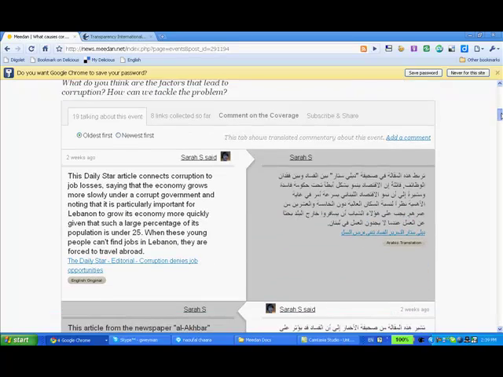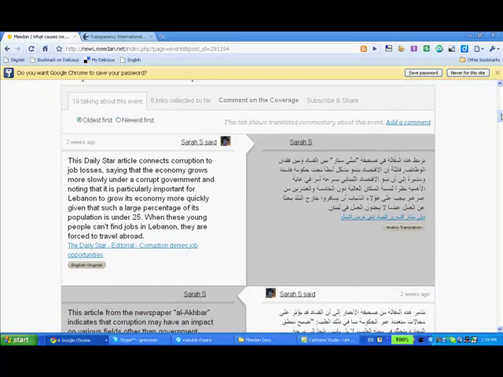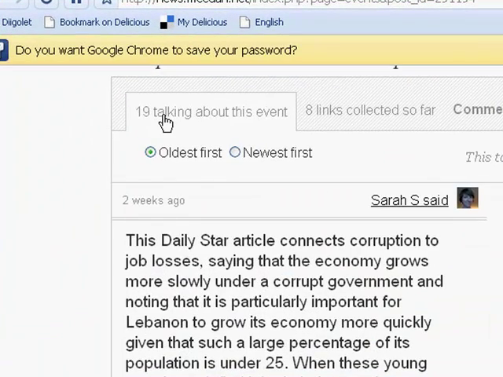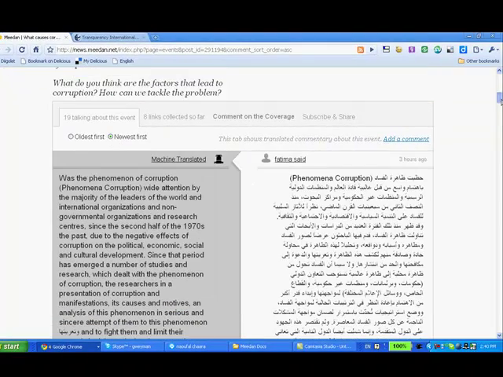Below we can actually see the discussion taking place, and you can see that from this top tab we have 19 people talking about this event. I can choose to see the oldest comment at the top of the thread, or the newest comment at the top of the thread. So now I can see a comment from Fatima, which was left 3 hours ago. She wrote originally in Arabic, and it's been translated into English by machine translating.